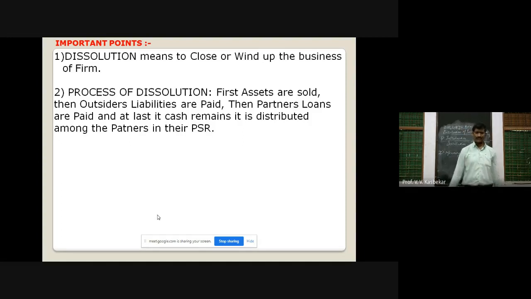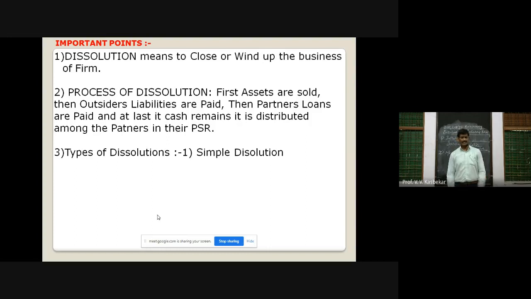Second, there is a process of dissolution. First, assets are sold, then outsiders' liabilities are paid. Then partners' loans are paid, and at last, if surplus cash remains, it is distributed amongst the partners in their profit sharing ratio. We have also seen some types of dissolution.